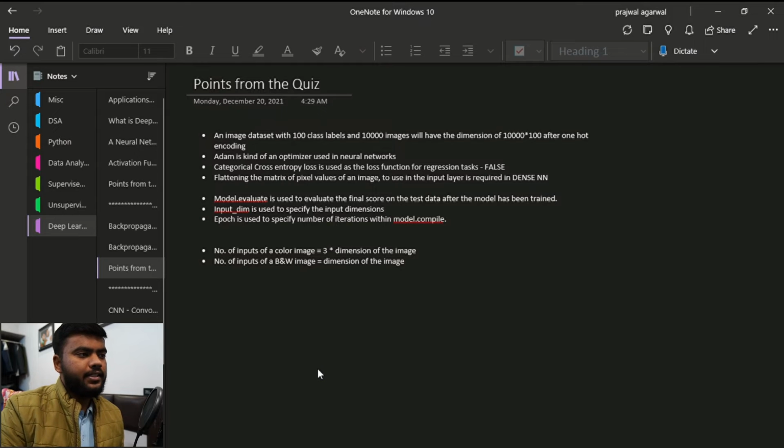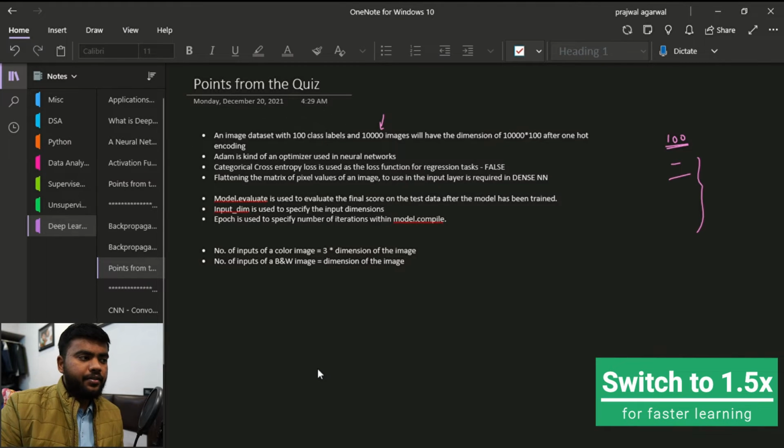So the first point is that if we are having an image with 100 class labels, basically it can have 100 different types of outputs, 100 different types of categories. So basically it can be of cats, dogs, and so on. 100 categories we are having, and we are having 10,000 images of such cases. Then what will be the dimension of the one hot encoding?